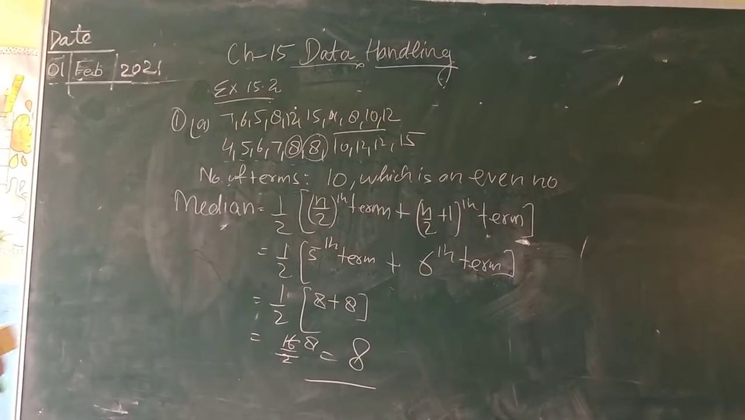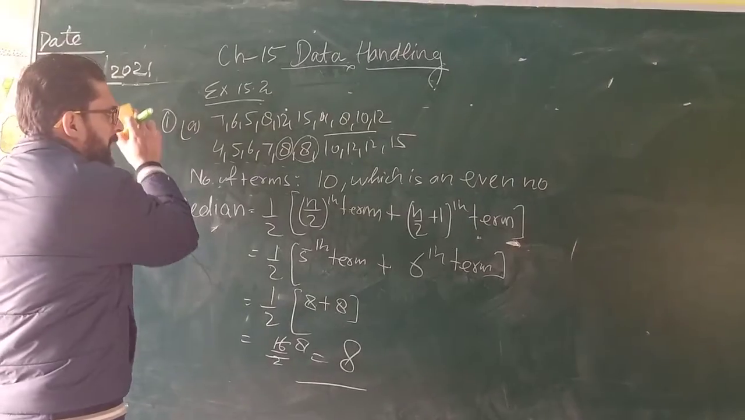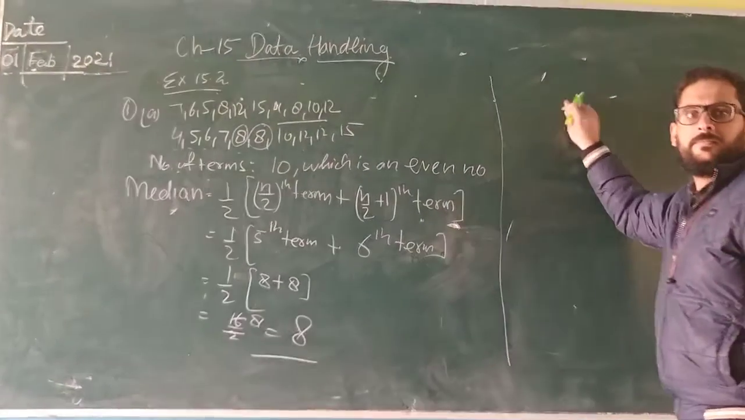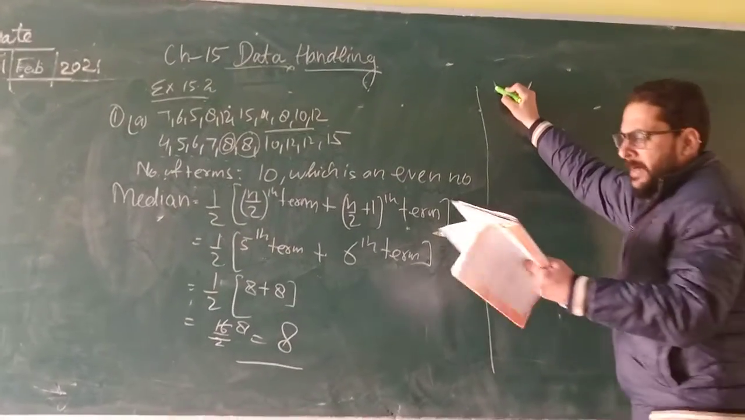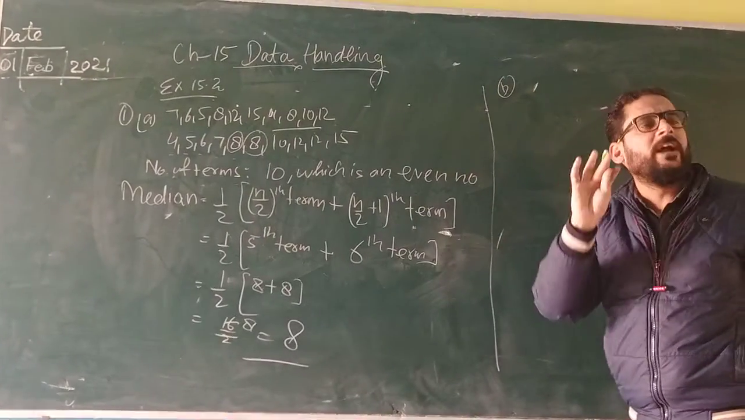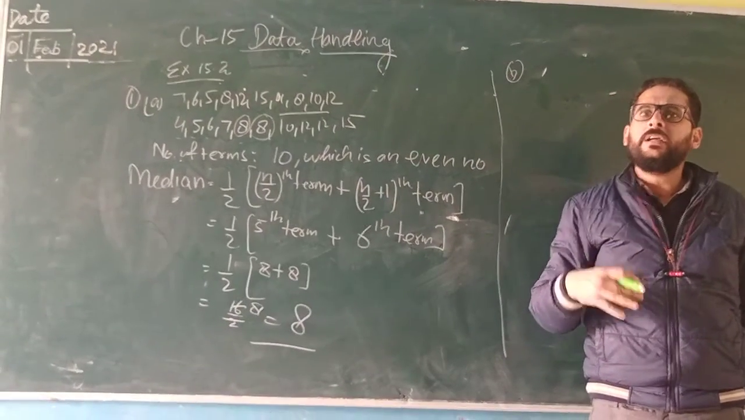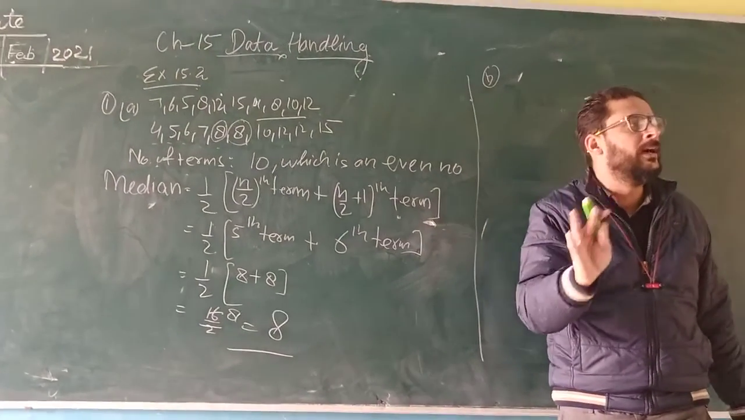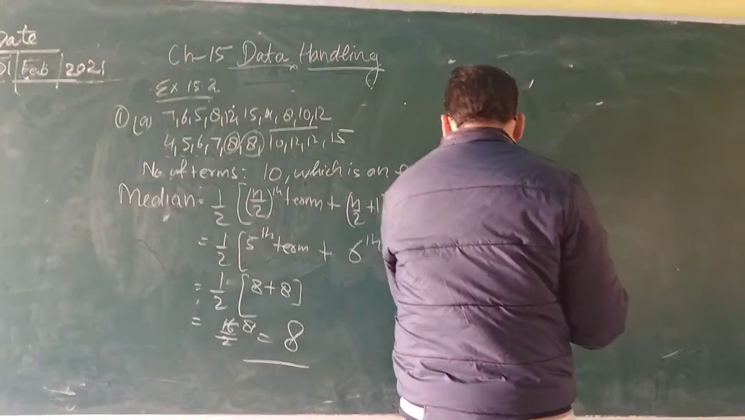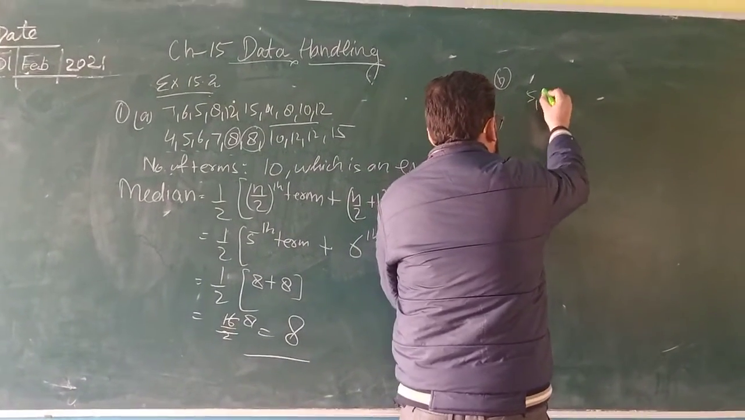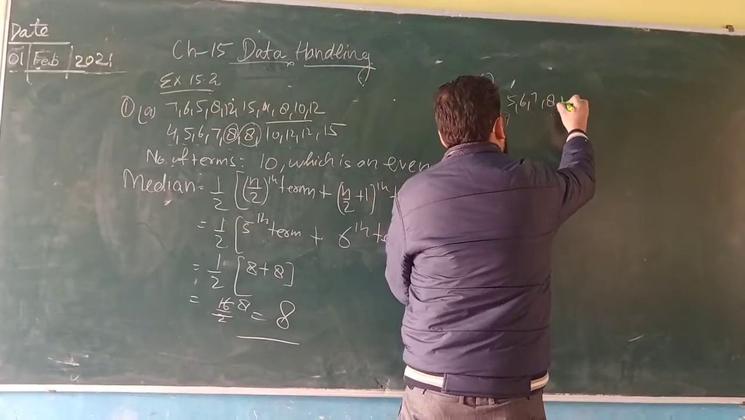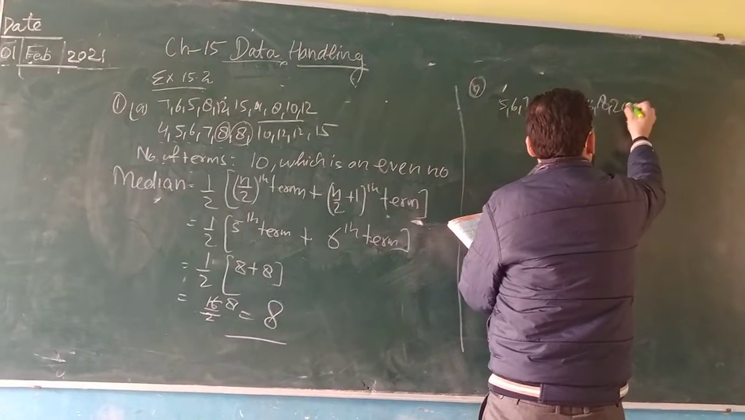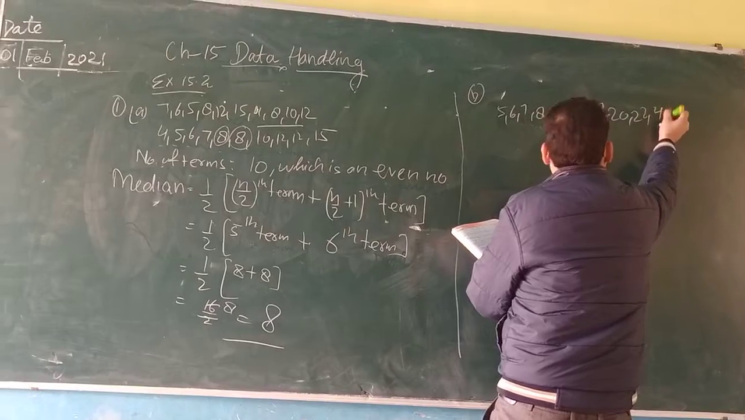Just go through it. Now I am explaining you B part. In B part, again for finding median, what we need to do first, we have to arrange the numbers given in ascending order. जो भी numbers दिए हैं उन्हें ascending order में लिखेंगे. I am writing 5, 6, 7, 8, 12, 15, 16, 18, 20, 22 and 40.